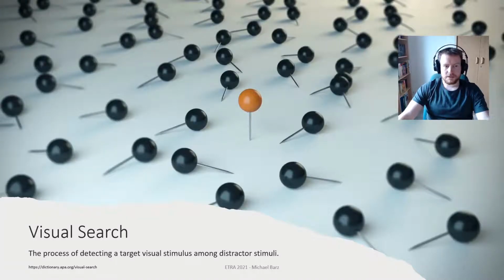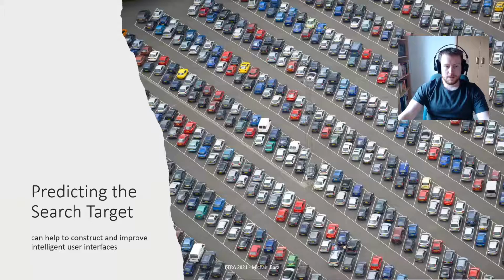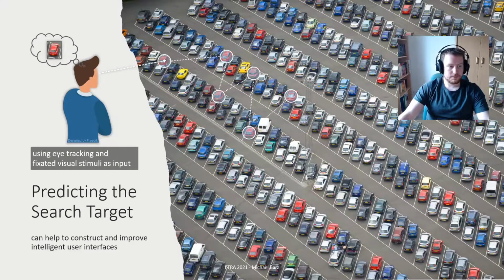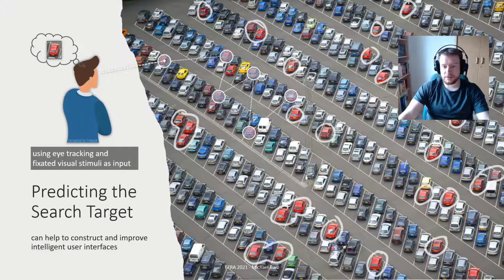Let's start with a short definition of the term visual search. It depicts the process of detecting a target visual stimulus among distractor stimuli. In complex visual search scenarios, methods for predicting the search target can help to construct and improve intelligent user interfaces. The idea is that using eye tracking and the fixated visual stimuli as input, we can automatically recognize what the user is looking for. This information can be used to adapt the interaction or to support the user proactively. In this example, the system might detect that the user is looking for red cars, and it could highlight available instances to accelerate its search process.